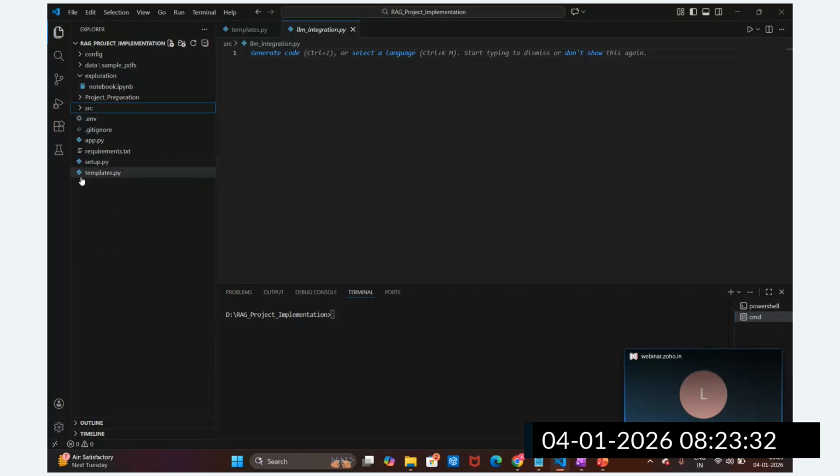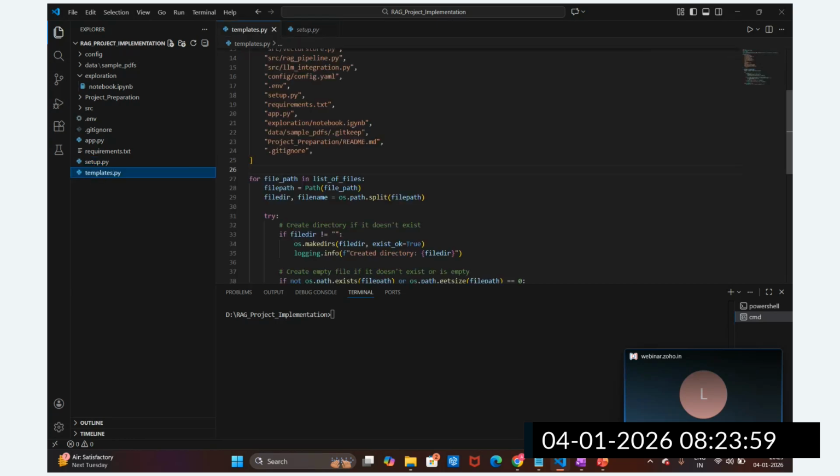Then we are going to create this app.py file. Here we are going to write the front-end application. This is the backend, right? In the backend, we are going to develop the source code. In the front end, we are going to develop this application. This is the requirements file with all the packages we are going to install. Here we are going to maintain all the packages. The setup.py file is for creating the packages, guys. For that purpose, we are going to utilize this setup.py. As of now, we have just created this template.py file, right?